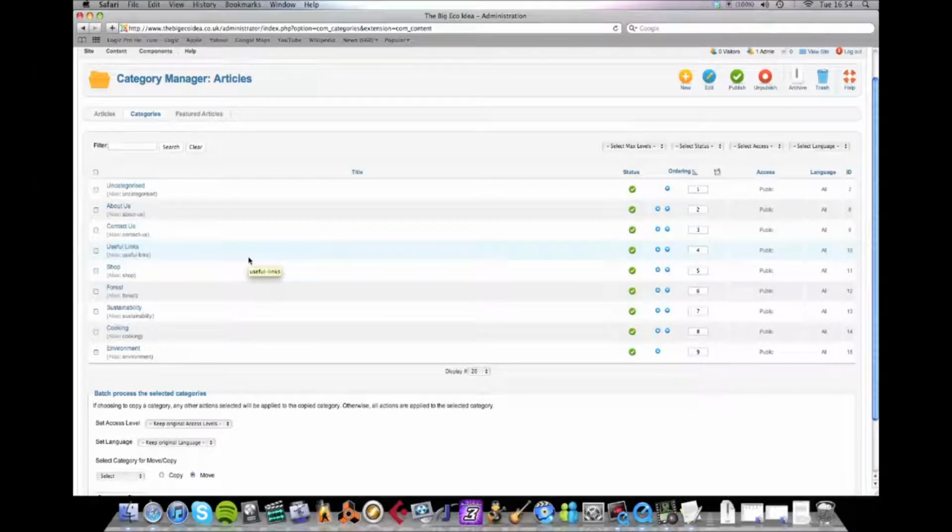because a lot of the systems in Joomla use categories to categorize and display items. So for example, if you had a page about holidays, you might have a category called transport, which would cover articles about airplanes and boats and those kind of things. So what I'm going to do is show you how to make a new category. So if I press new here,